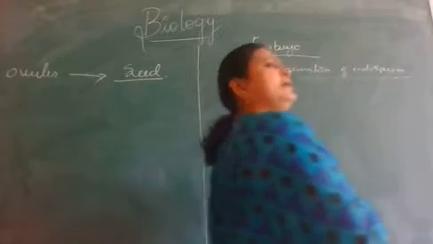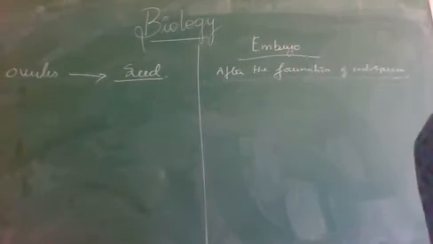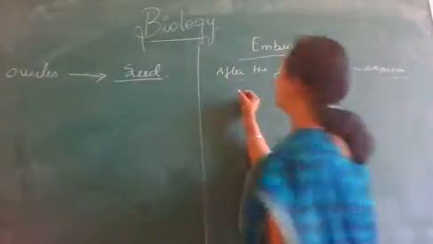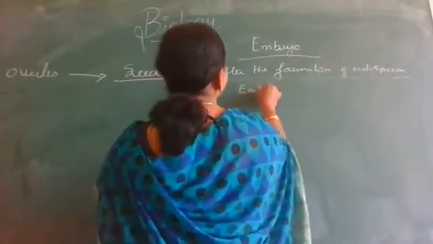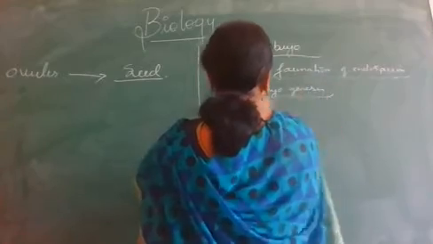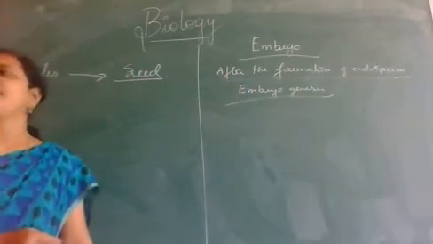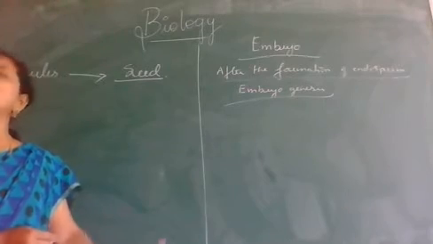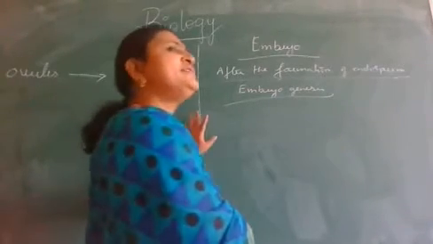Now, the embryonic development, that is embryogenesis, in all angiosperms, both dicotyledons as well as monocotyledons, is the same.